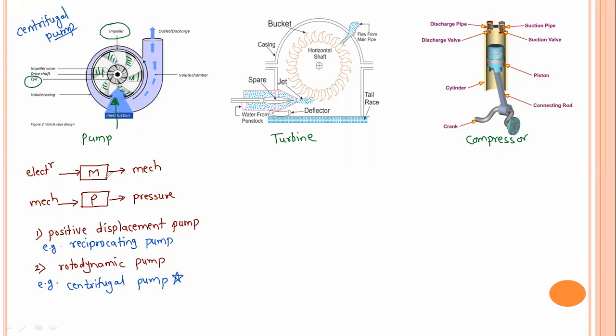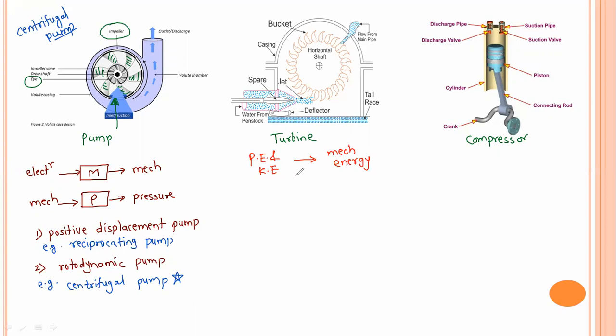I hope the things are clear to you now. Next thing is a turbine. What is a turbine basically? When we talk of a turbine, it converts potential energy and kinetic energy of the water into mechanical energy. It can be a water turbine or a steam turbine. A water turbine is going to run on water, and a steam turbine is going to run on steam.